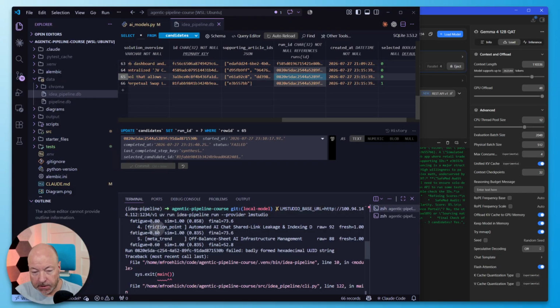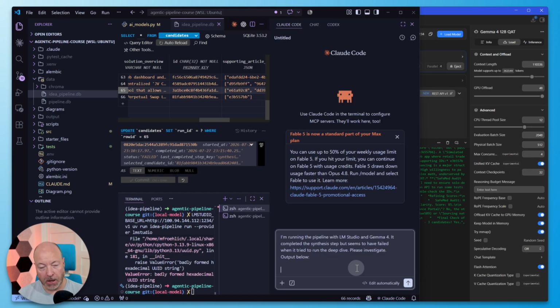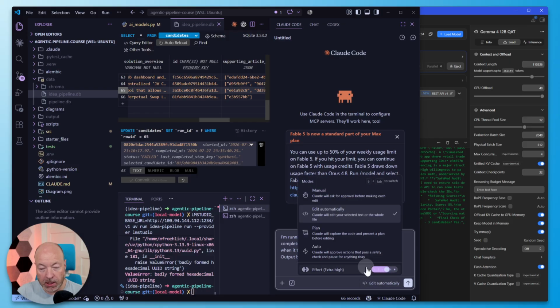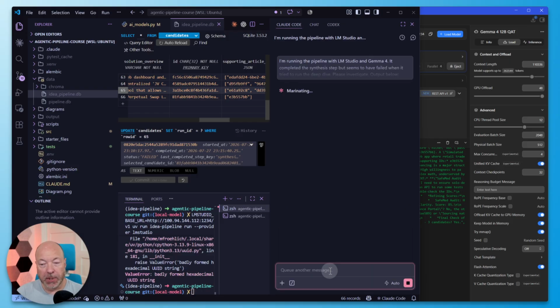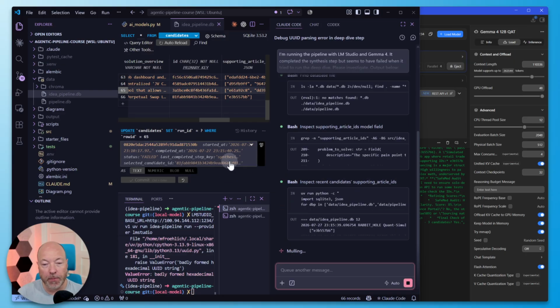So let's do this. Just pass it into Claude Code. All right, so I'm going to say I'm running the pipeline with LM Studio and Gemma 4. It completed the synthesis step, but seems to have failed when it tried to run the deep dive. Please investigate. Output below. Let's use auto. See what we get here. It almost certainly has something to do with the format here.